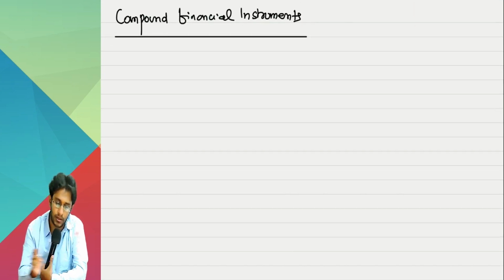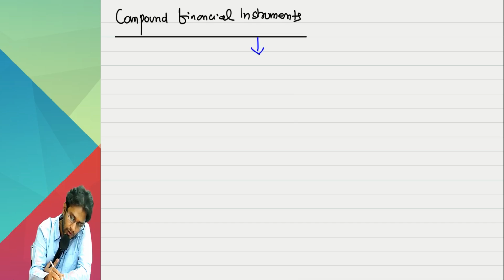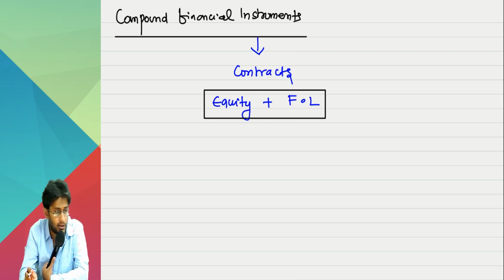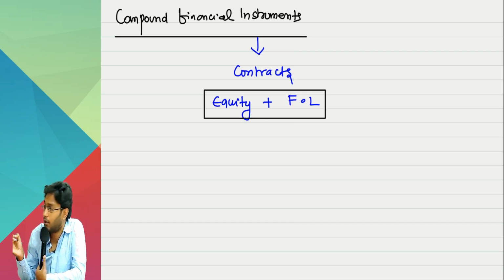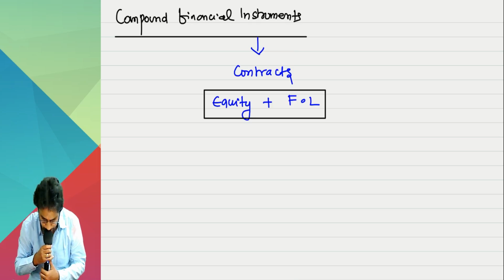Okay. Compound financial instrument. Watch this. As the name itself indicates, these are contracts which have the character of equity also, financial liability also. When you have equity character as well as financial liability character, that contract is called a compound financial instrument. Sir, equity instrument accounting will be like equity share capital. One time you will account and you will leave it. Financial liability, some accounting is there which we will see in 109.